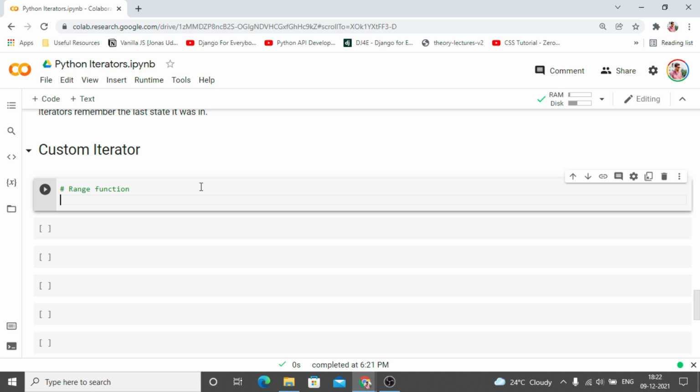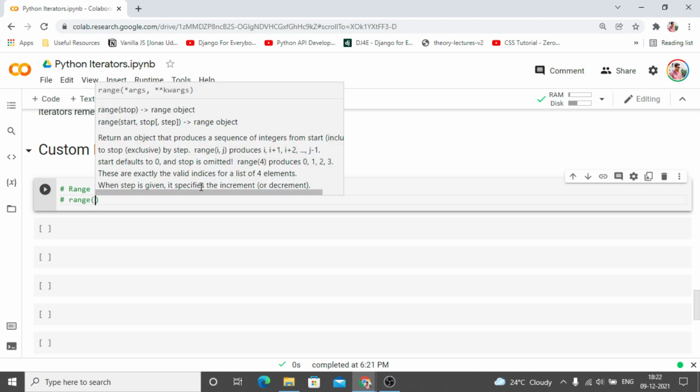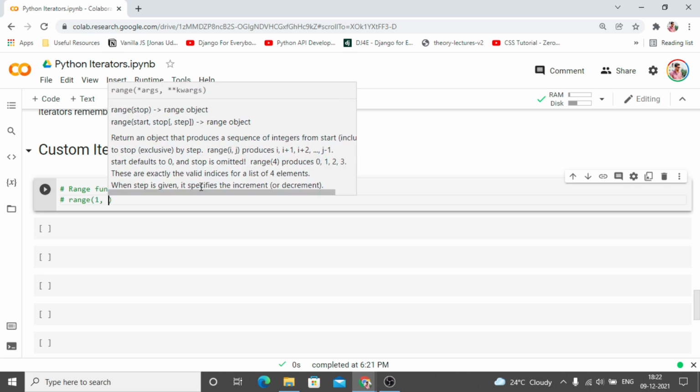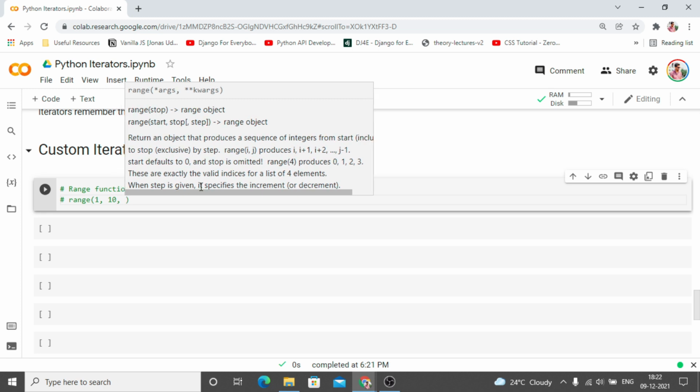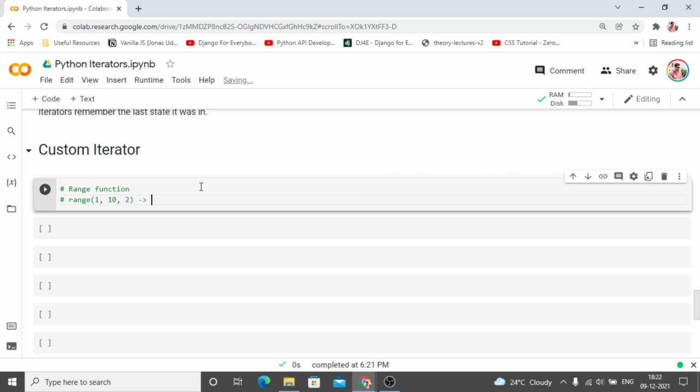If you do not know what the range function is, it takes one minimum number, one maximum number and also a step size, and what it gives is a range object. That range object can be used to get an iterator, and that iterator can be used to obtain the iterables.